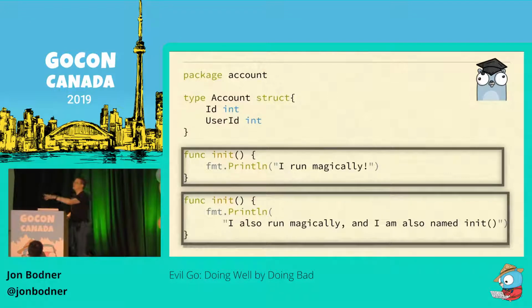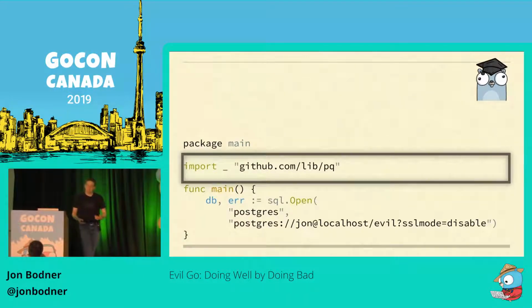And who's heard of blank imports? We talked about these also earlier today, right? So if you have a line like import underscore github.com libpq, it imports github.com libpq, runs its init functions, but doesn't give you access to any of the identifiers in the package. And so for some Go libraries, like database drivers and image formats, you have to load them this way by including a blank import for that package somewhere in the code just to trigger the init so the package can register some code. Now, this is obviously a bad idea, right?